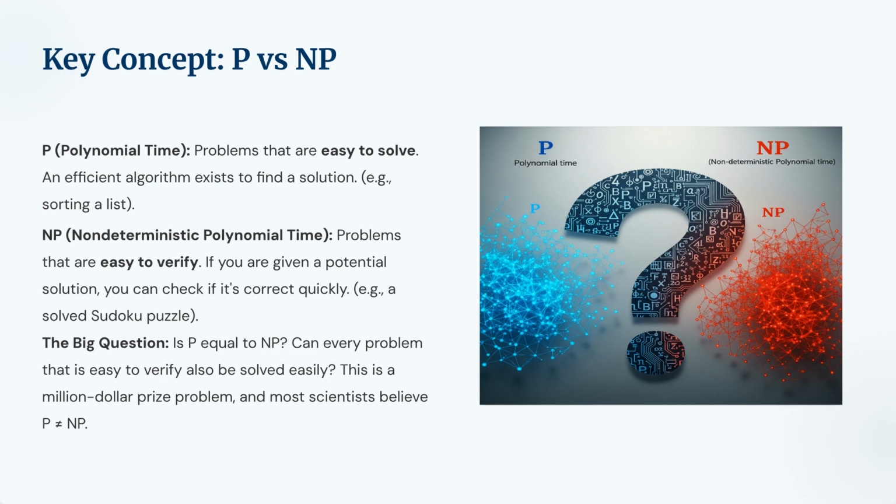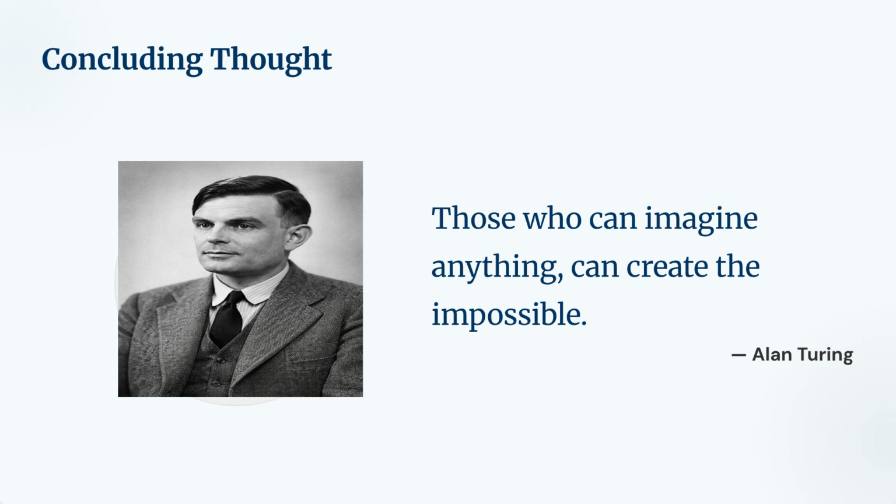Key concept: P versus NP. The biggest mystery here is P versus NP. P stands for problems that are easy to solve efficiently, like sorting a list. NP refers to problems that are easy to verify once you have a potential answer, like a Sudoku puzzle. The million-dollar question is, is P equal to NP? Can every problem that is easy to check also be solved easily? Most scientists think the answer is no, but proving it remains one of the greatest challenges in mathematics.